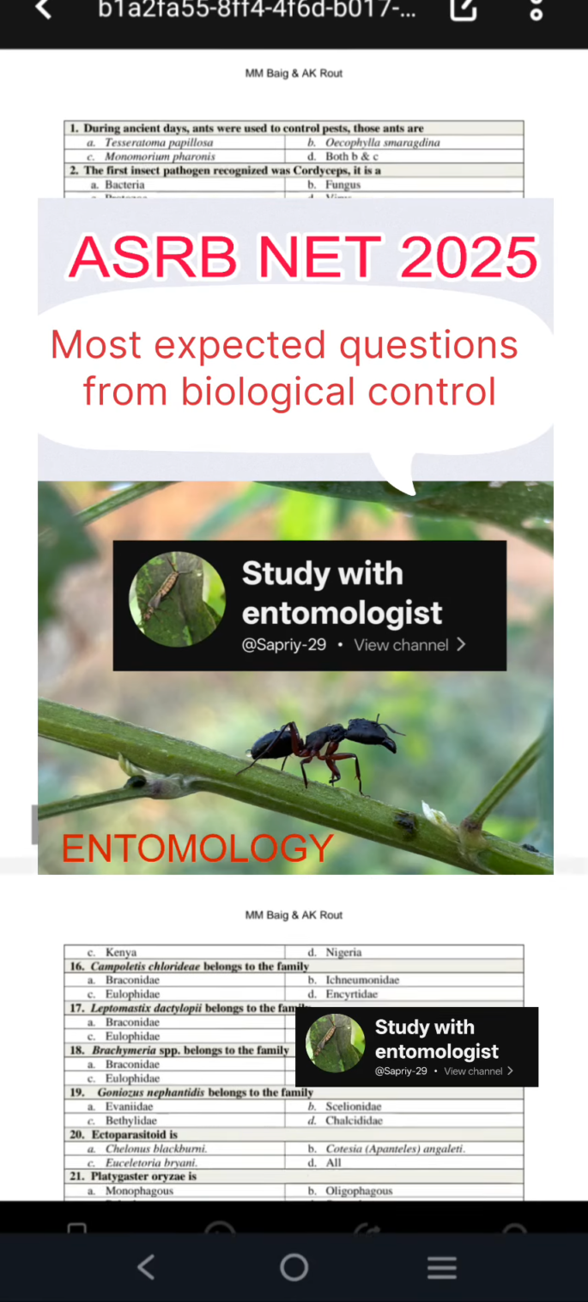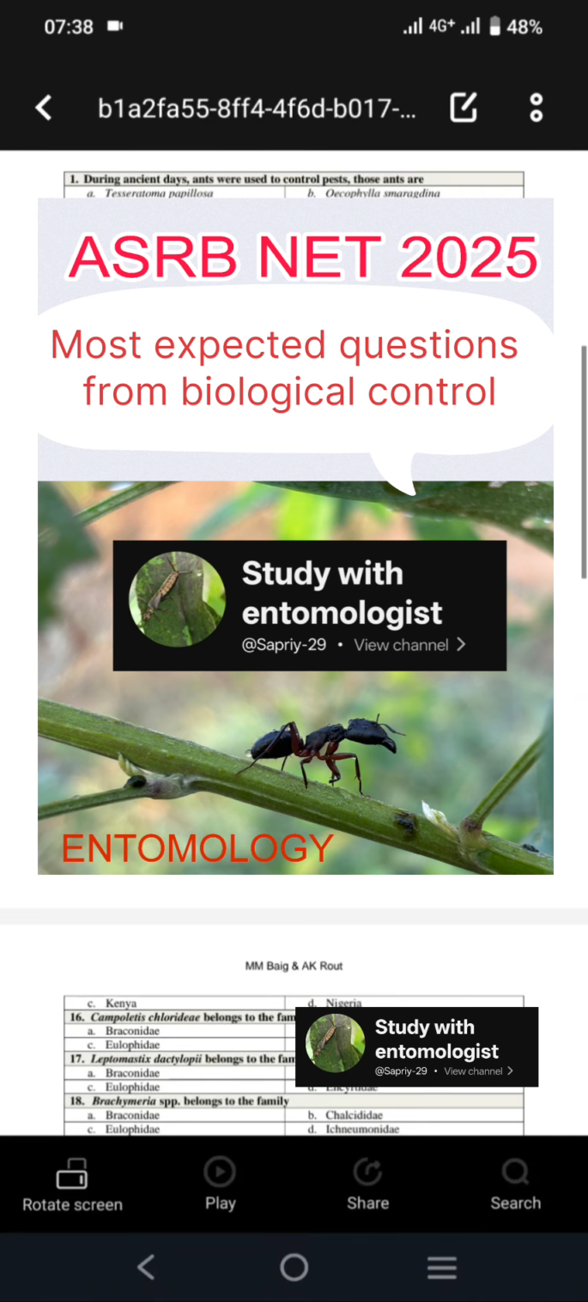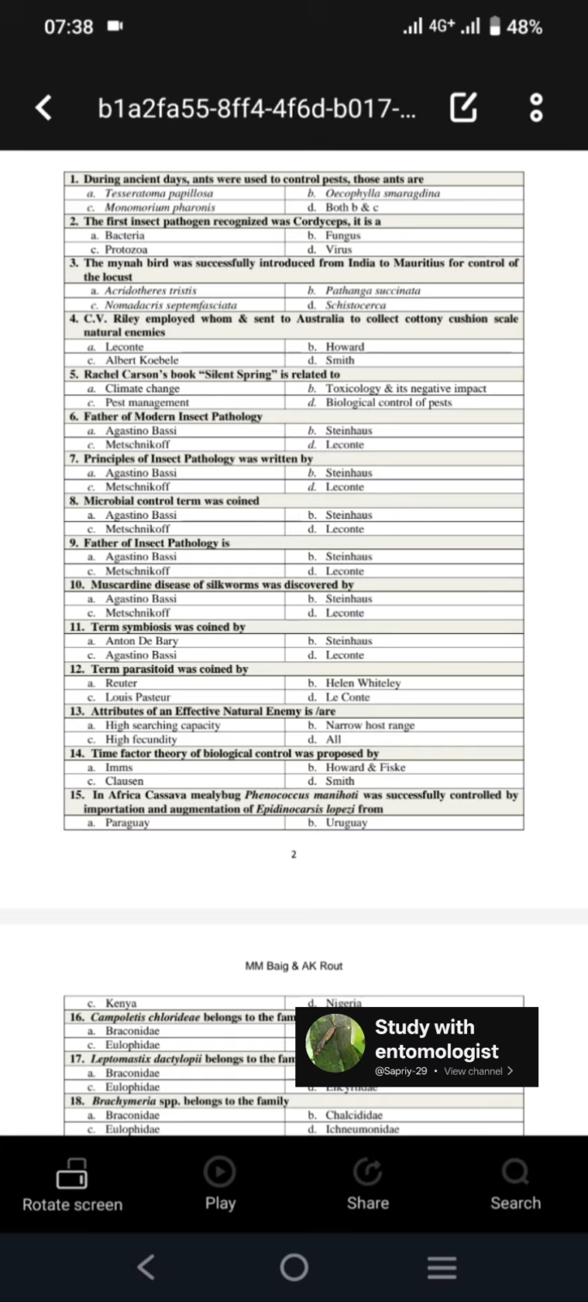So today we are going to discuss the most important questions related to biological control, as this is a very important unit in the examinations. So let's start with this.